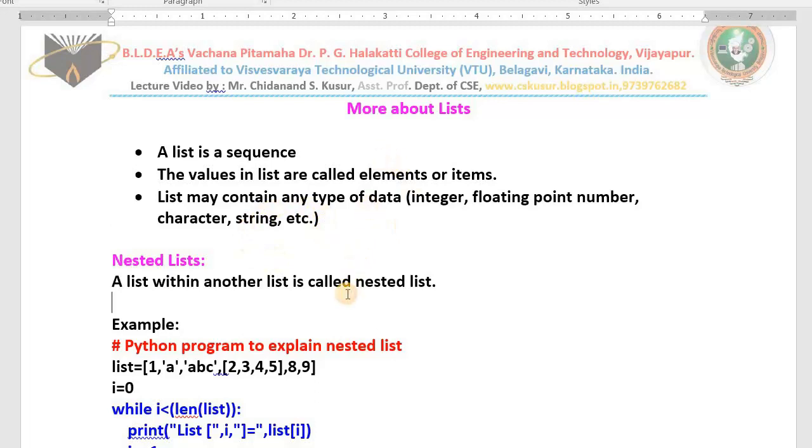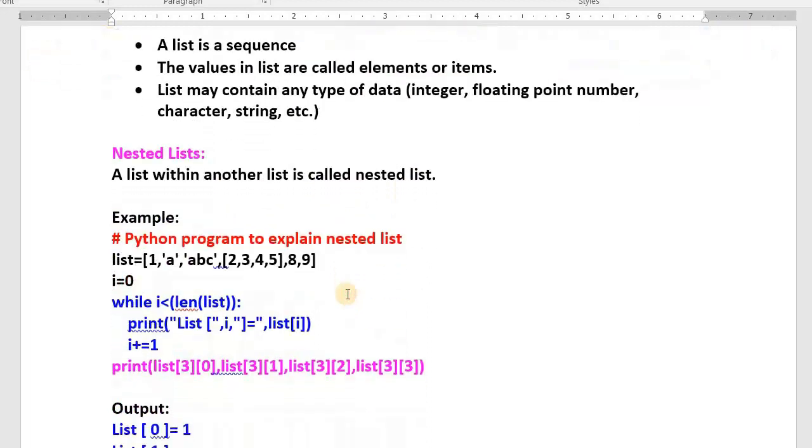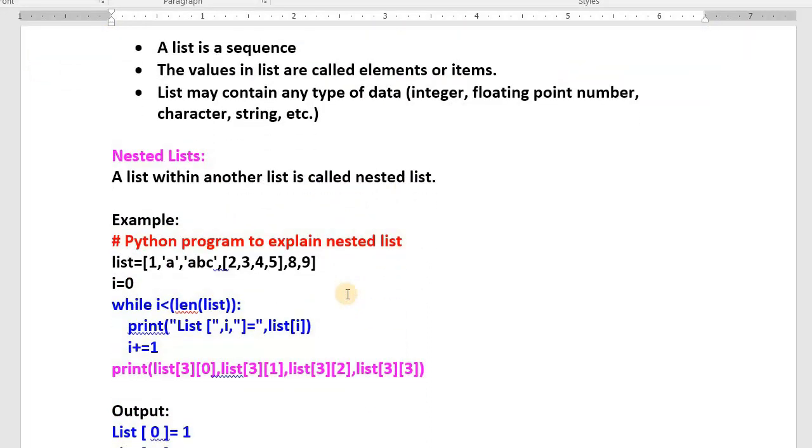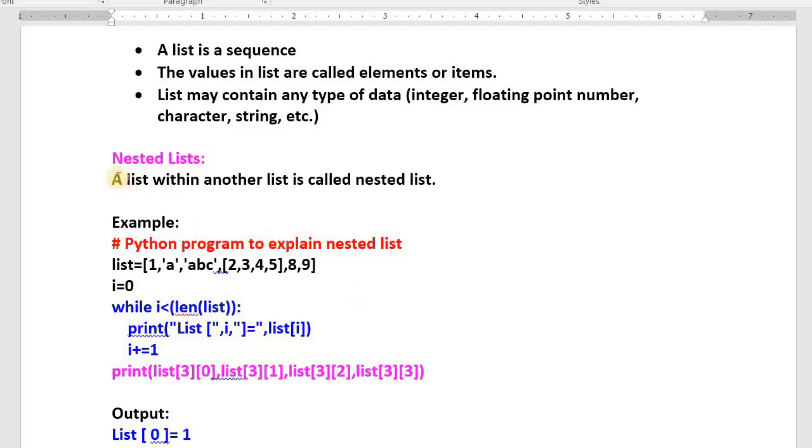Today's first topic is very simple and you may get a question on this topic in examination or internals. What is the topic? Nested list. Already you know what you mean by nesting: using one within another. If you use one list within another list, that is what we call nested list. Look at the example, you'll come to know.